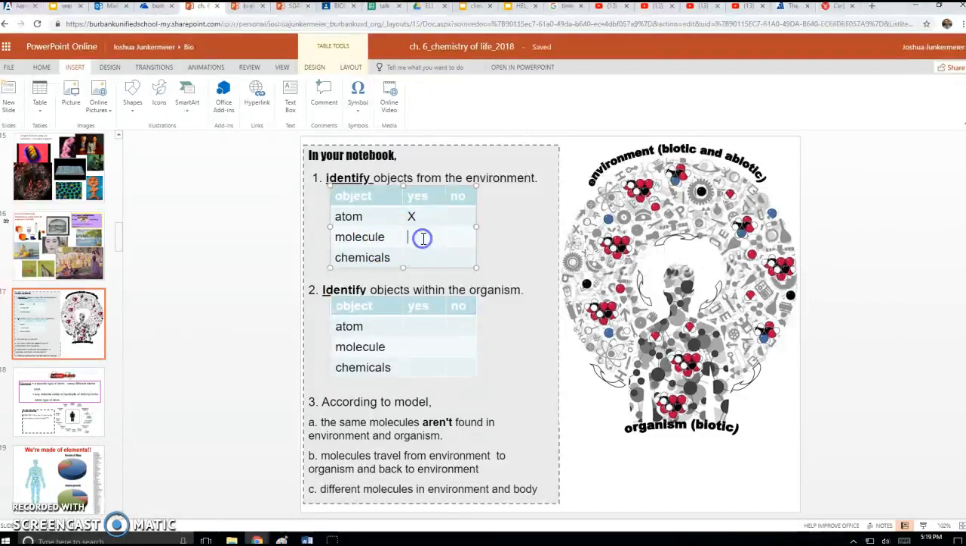Are there molecules in the environment? You decide, put yes or no. Are there chemicals in the environment? Well, look at the picture. Do you see any possible chemicals?